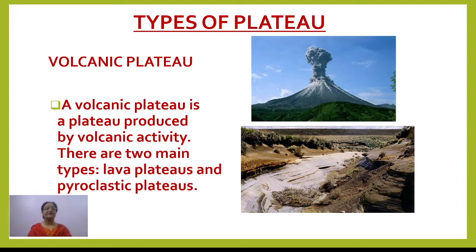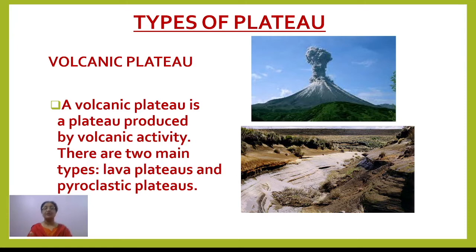Now the second type of plateau we have to discuss is the volcanic plateau. By the name it's very clear, the plateau which is formed by volcanic activities, right? Most of the time, volcanic mountains that have been reduced to a low height forming a plateau can be called a volcanic plateau, or it is formed by the fissure type volcano most commonly.